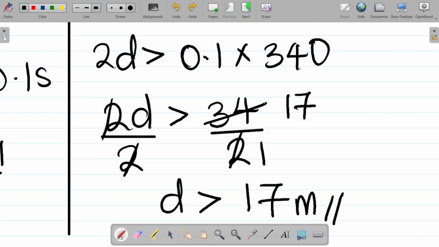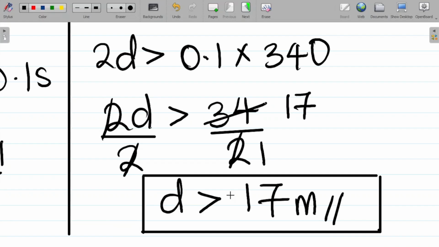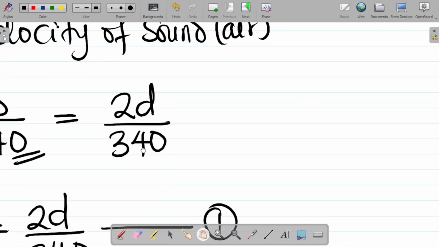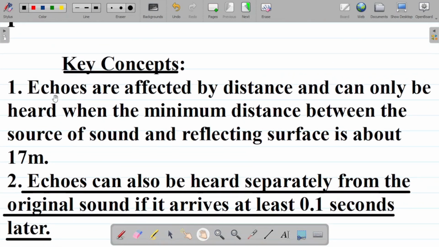And this is how we got our first key concept. From this point, you can say that the distance between the source of the sound wave and the reflecting surface should be at least 17 meters before an echo can be heard. And this is exactly what we meant in key concept one, where we said echoes are affected by distance and can only be heard when the minimum distance between the source of sound and the reflecting surface is about 17 meters. So you can see how we got these key concepts.